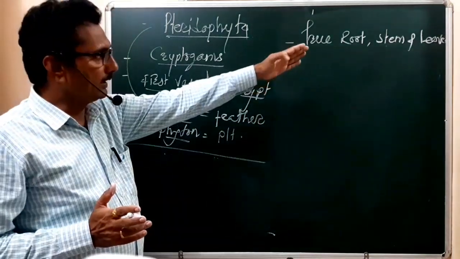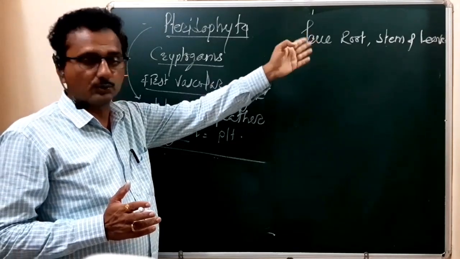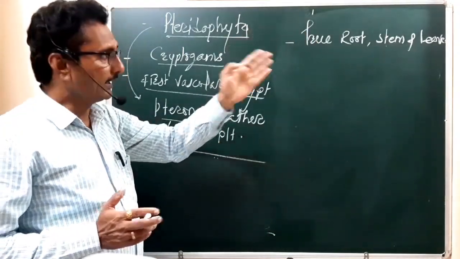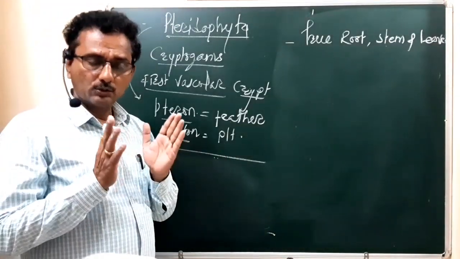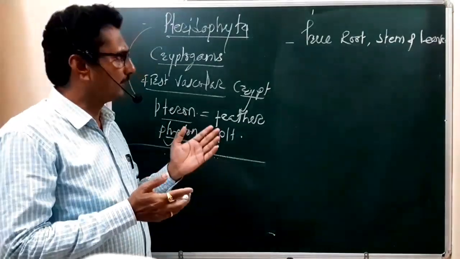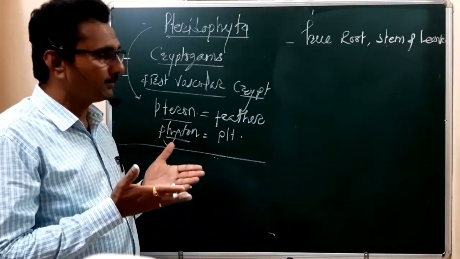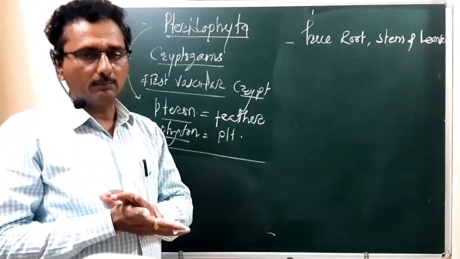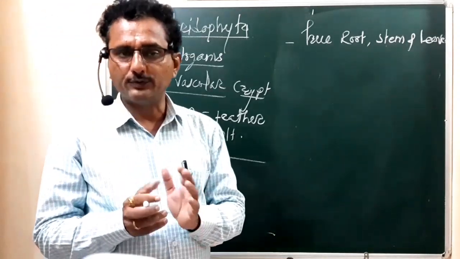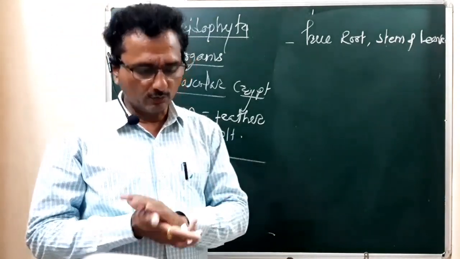But here in this plant group, they show the presence of the true stem. Okay, true stem. Then they show the presence of the true leaves. So you have to remember they have true roots, true stem and true leaves. This is the main characteristic feature of the plant group Pteridophyta.